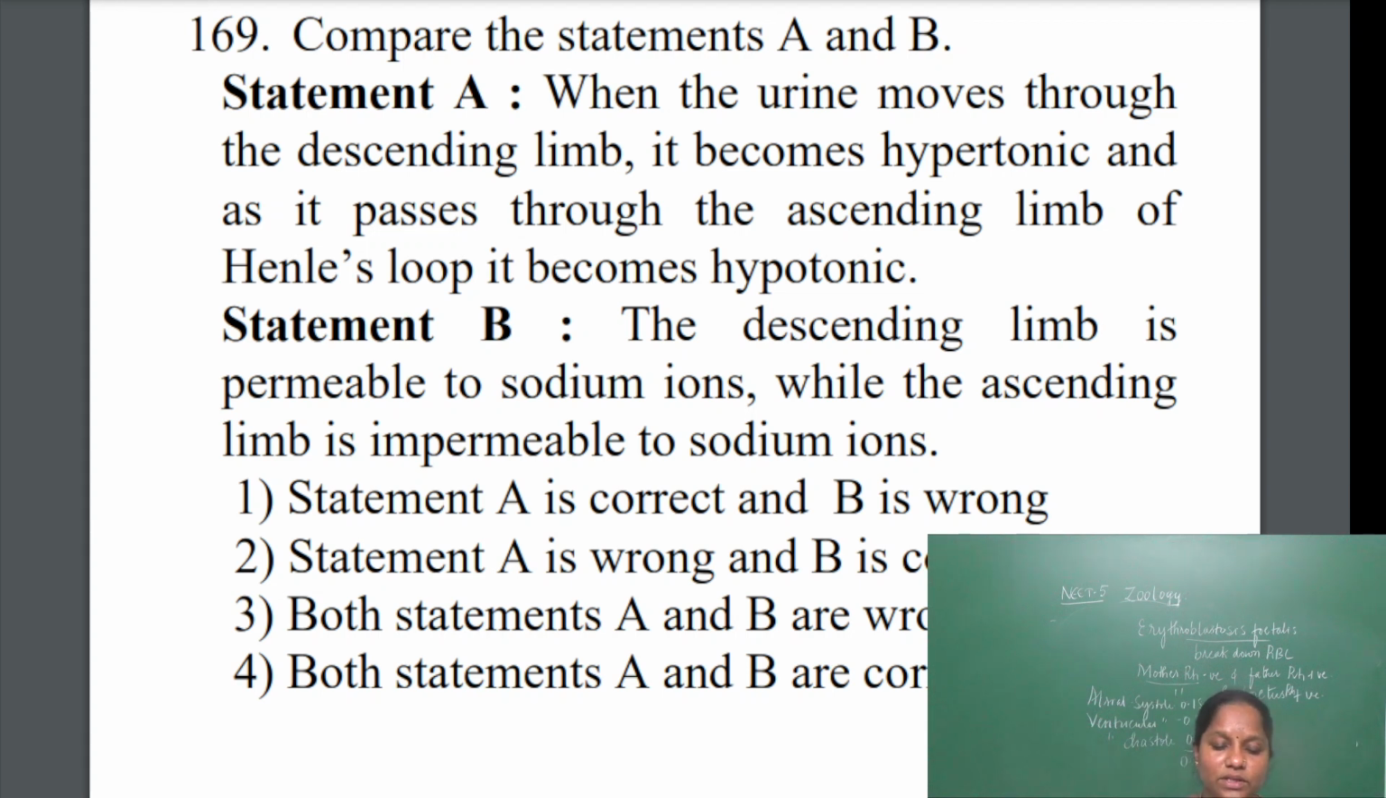Statement B says the descending limb is permeable to sodium. The descending limb is not permeable to sodium, it is impermeable to sodium, while the ascending limb is permeable to sodium. So A is correct and B is wrong. Okay, next one.